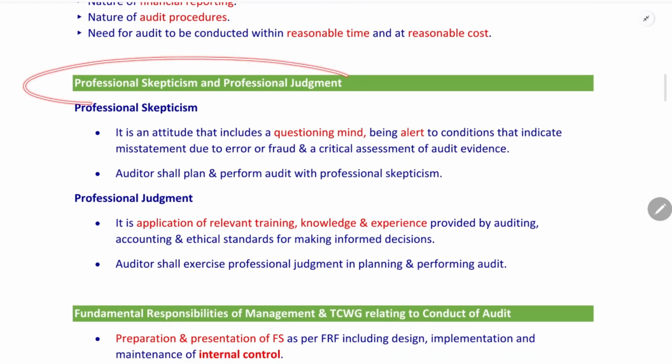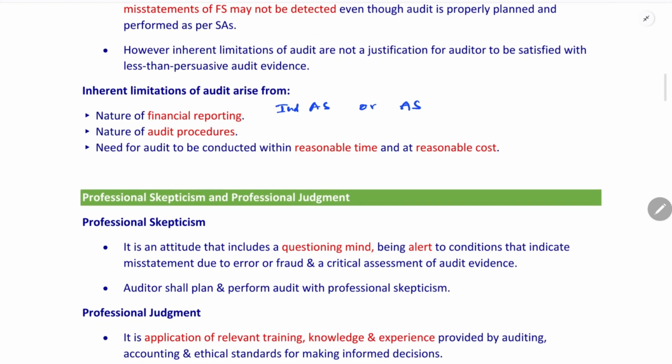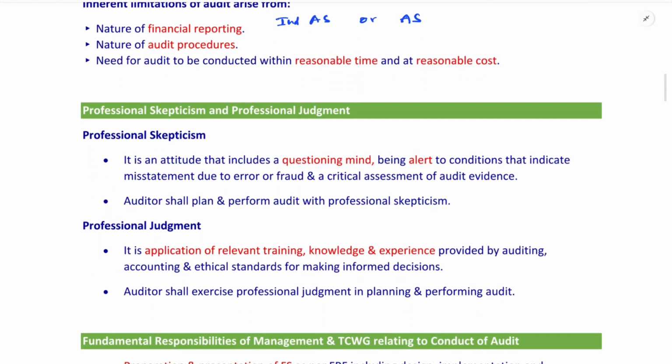Okay. Next one is professional skepticism and professional judgment. First one is professional skepticism. Professional skepticism is an attitude that includes a questioning mind. I am an independent person, while I have to keep professional skepticism while conducting an audit. If I'm going to a client place, I have to maintain professional skepticism in the client place and also while conducting an audit.